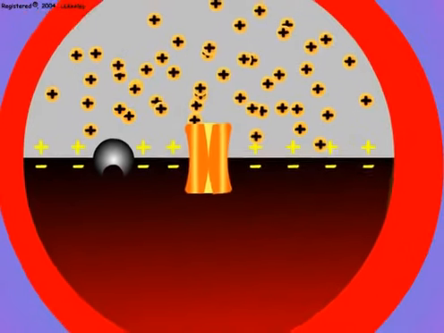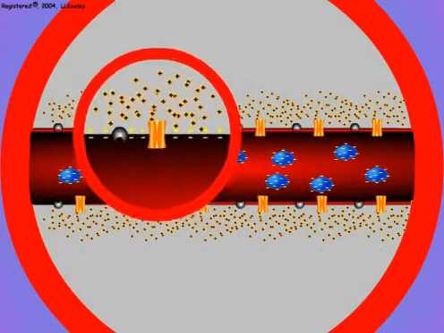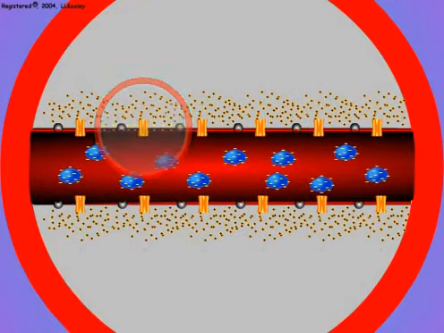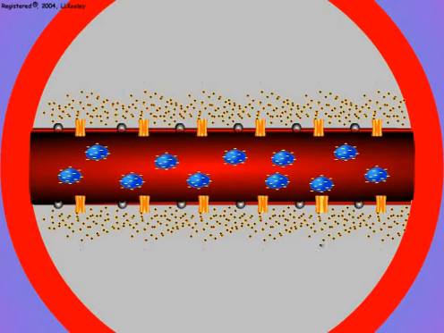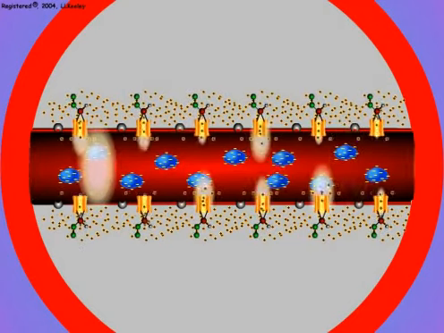Let us now see how pyrethroid insecticides exert their effects on axon sodium channels to cause insect paralysis and mortality. Pyrethroids interact with the open sodium channels to hold them in their open conformation.